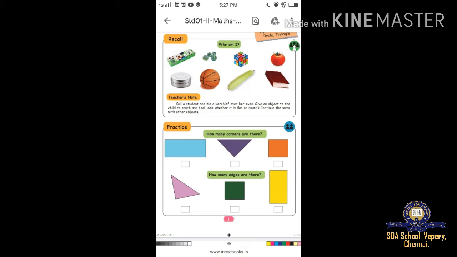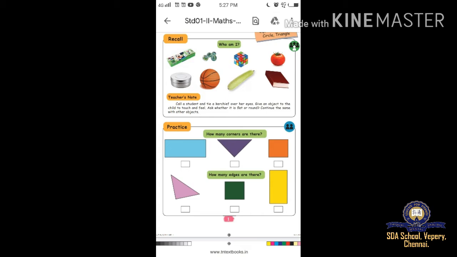We can find it out. If you have materials like these pictures in your house, you can touch and feel how it is square or circle or triangle or rectangle. Shall we go to the next one?